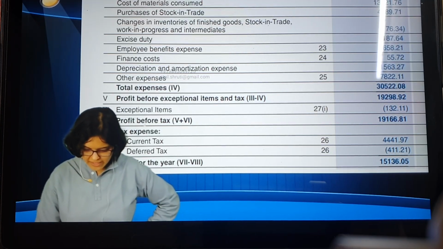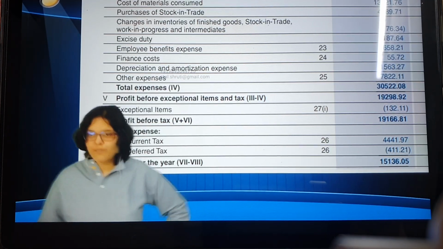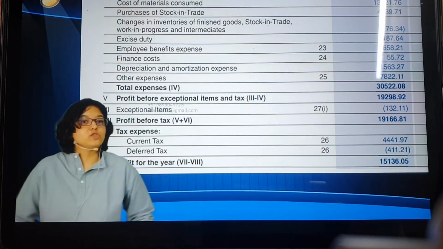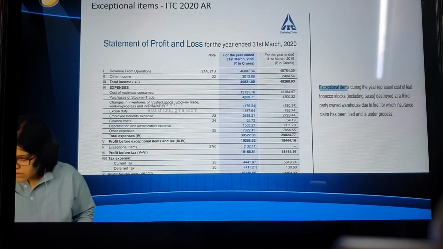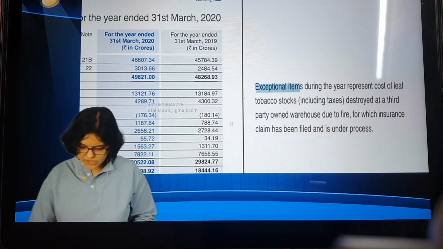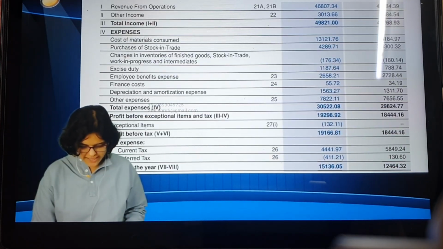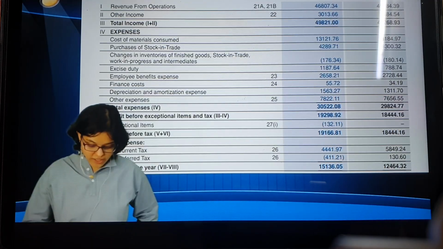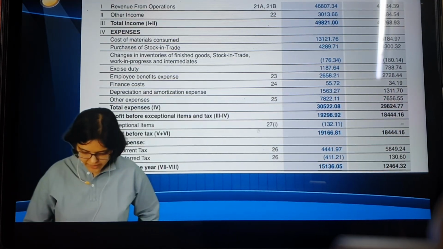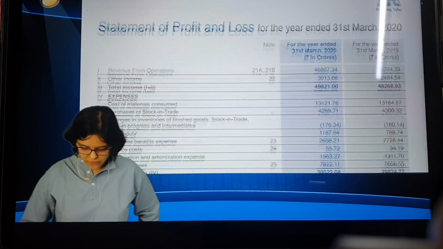And then they have reported this separately that yes, there is an exceptional item. Now, had this figure been immaterial, would they have written this separately as an exceptional item? They would have clubbed it in the other incomes. Now the question is, how will I come to know what the exact exceptional item was? Now you want to become an analyst, a deep down analyst. So for that you want to know the exceptional item. And here you can see, there is a number, 27.1. This is the note. So you have to refer to note number 27.1.